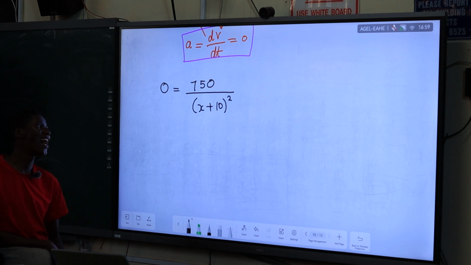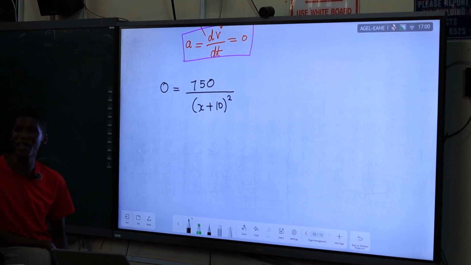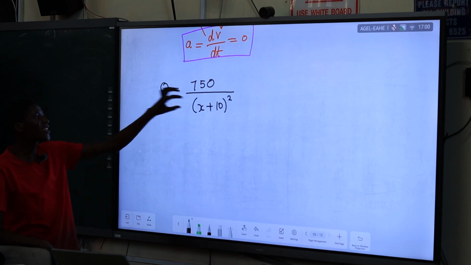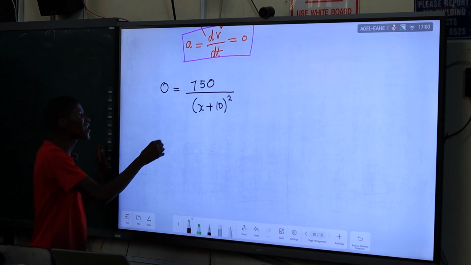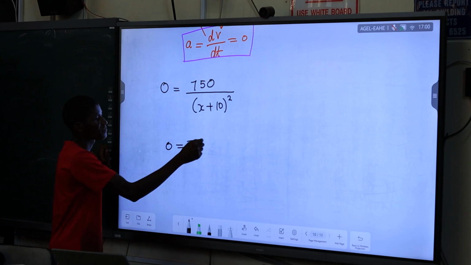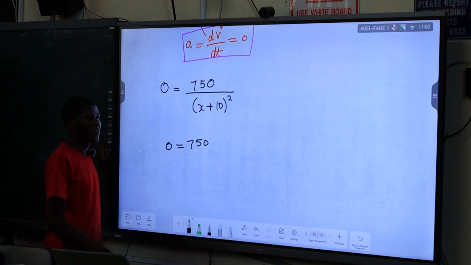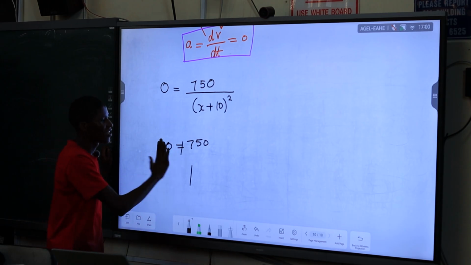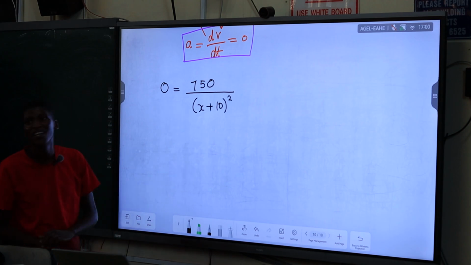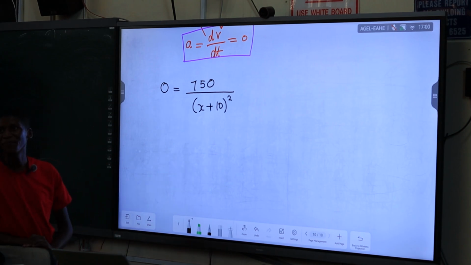I think I have got to cross multiply, and cross multiplying 0 and this is 0. And this is going to give you 0 is equal to 750. Well, that's logically wrong. You have to think critically at this point. Think critically, really critical.